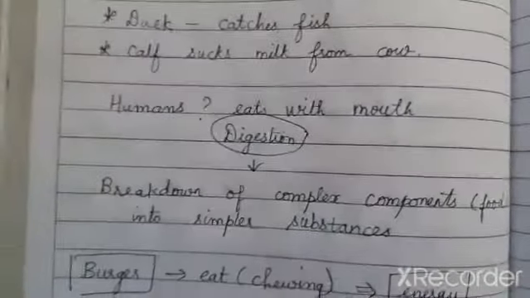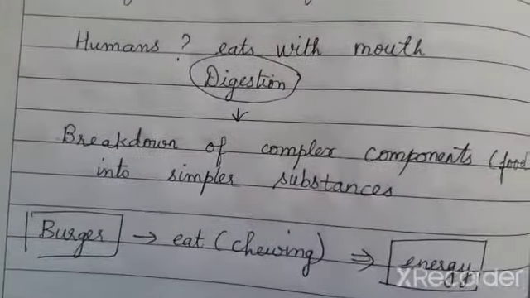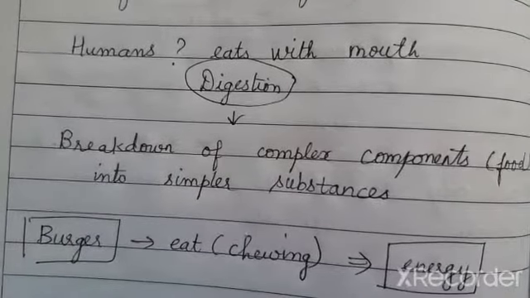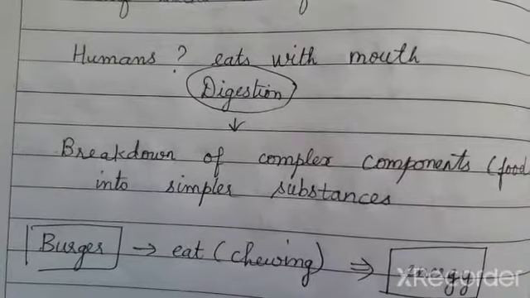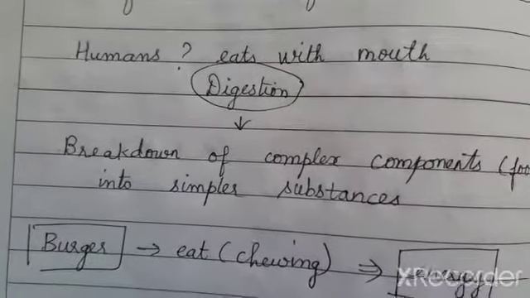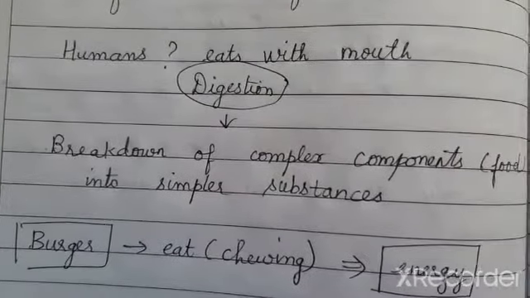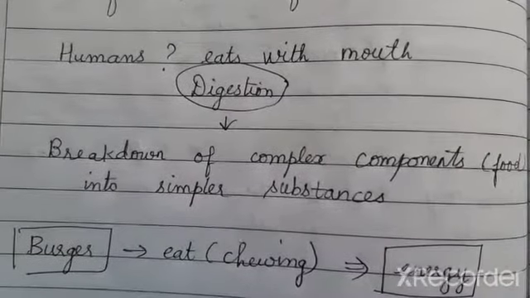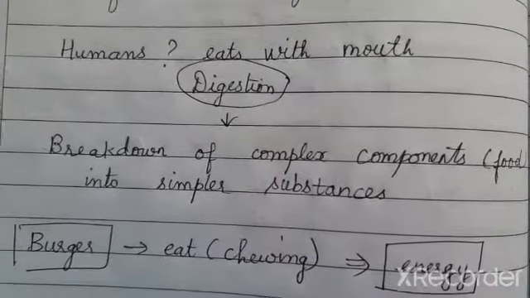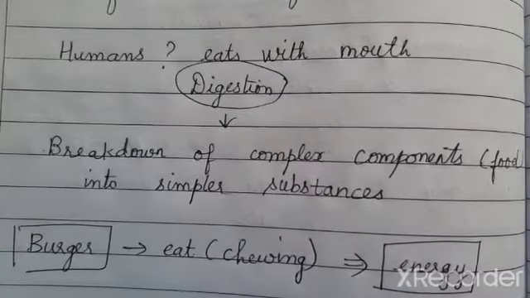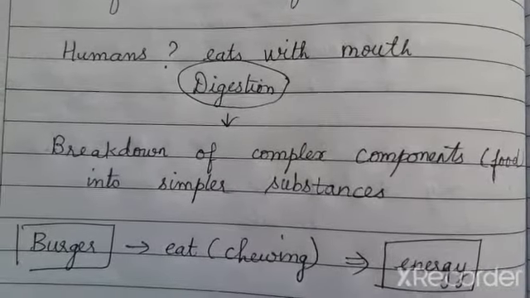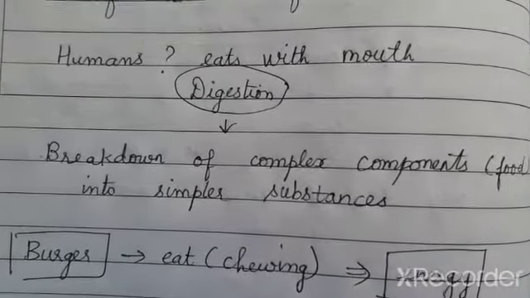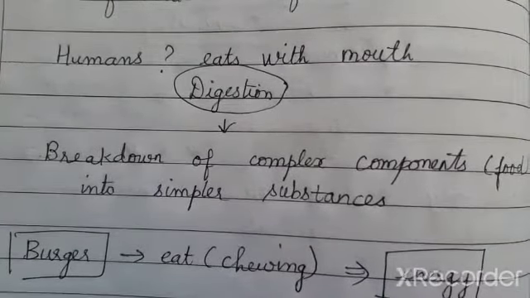Now let us see how the human beings take in food. Human beings take in food through the mouth and they undergo a process called digestion to obtain all the nutrients. This digestion process is different in all the animals. The way a cow undergoes digestion is different. The way human beings undergo digestion is different.